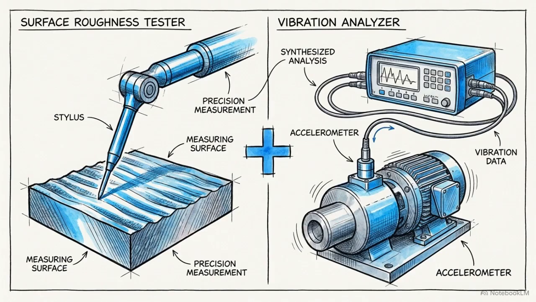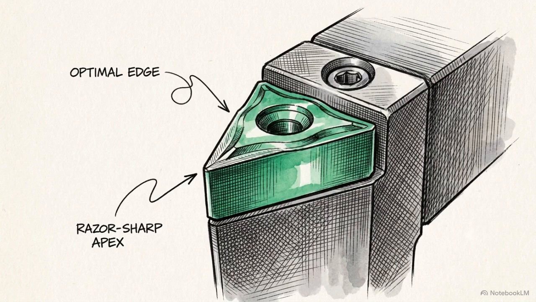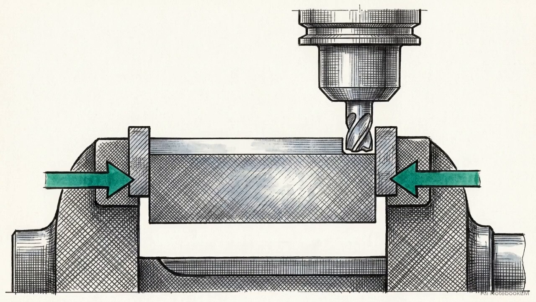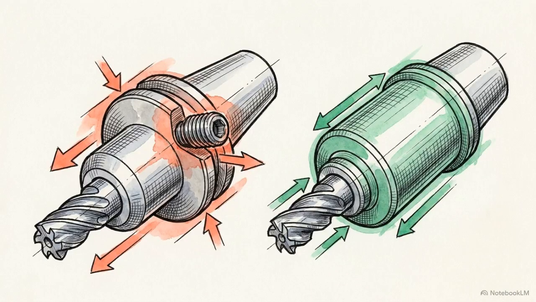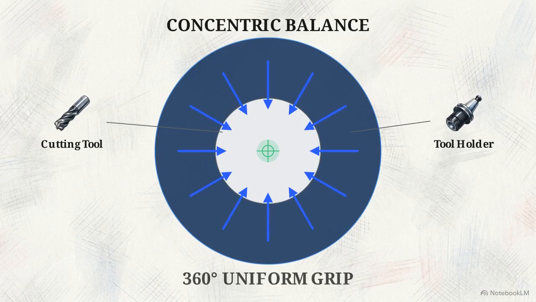By synthesizing these diagnostic methods, we can establish a universal prevention protocol based entirely on standard industrial best practices. For the physical setup, always utilize a sharp cutting tool, ruthlessly minimize your tool overhang, and guarantee the workpiece is secured with heavy-duty, rigid clamping. For tooling hardware, upgrade standard setups to hydraulic or shrink-fit tool holders, which maximize concentric balance and grip strength.